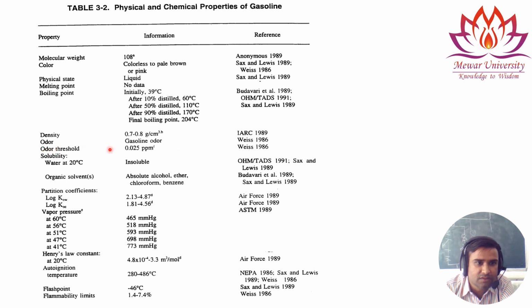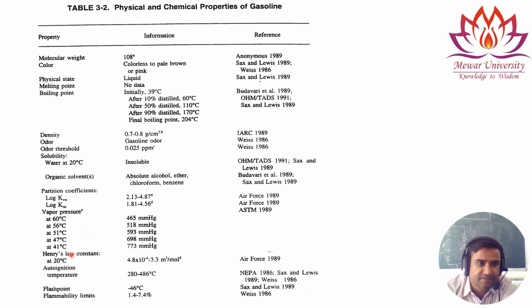And the gasoline odor threshold is 0.025 ppm, and for the partition coefficient we have the log Kow value. Then we have vapor pressure at 60 degrees centigrade of 465 mm of Hg.